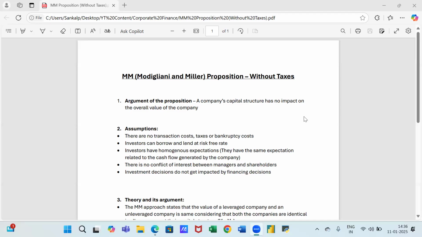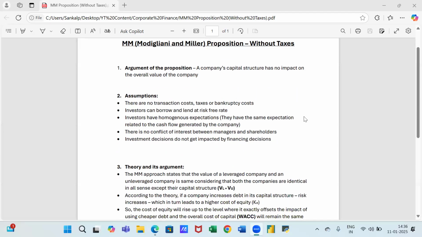Before getting into the main theory and arguments, first we have some assumptions to understand. First, there are no transaction costs, taxes, or bankruptcy costs. Second, investors can borrow and lend at the risk-free rate that is prevailing in the economy. Third, investors have homogeneous expectations. This basically means that they have the same expectation related to the cash flows generated by a company. Next, there is no conflict of interest between managers and the shareholders, that is, there are no agency costs involved. And finally, the investment decisions do not get impacted by financing decisions.